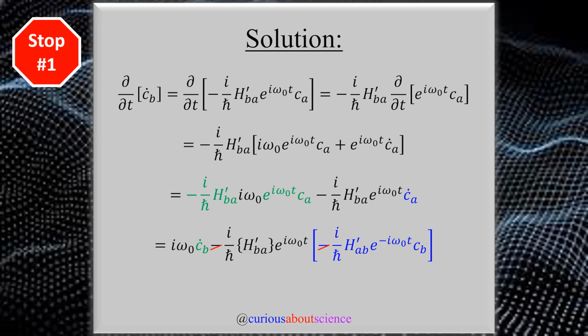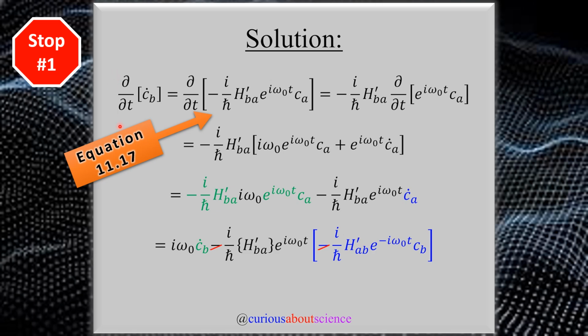All right, starting with stop number 1. Since the equations listed in 11.17 are coupled, meaning that the first derivative of c_B ties in with c_A, which is what we see here, c_B dot equals c_A. So these things are coupled. In order to get them uncoupled, we have to take the derivative of it, and that derivative will allow a substitution later.